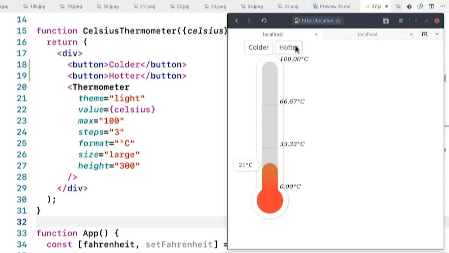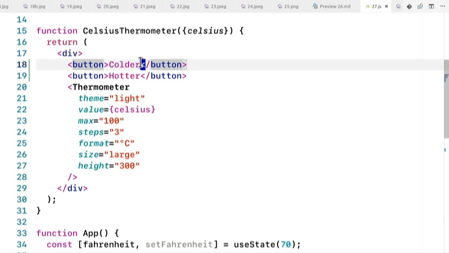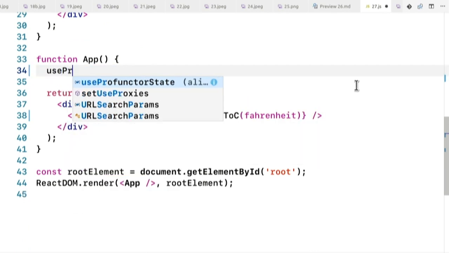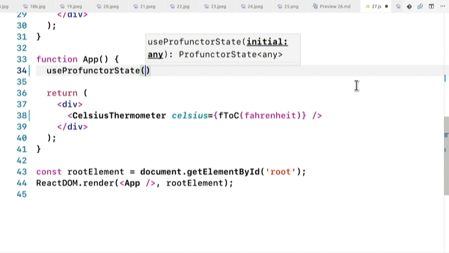I don't want it to care about Fahrenheit at all. I want it to manipulate Celsius. Now, of course, I could just dispatch an action that goes to some reducer that changes the Fahrenheit and converts back to Celsius, but I don't want to do that. So what we're going to do is use Profunctor state, kind of like useState.